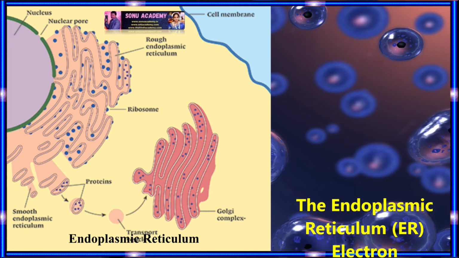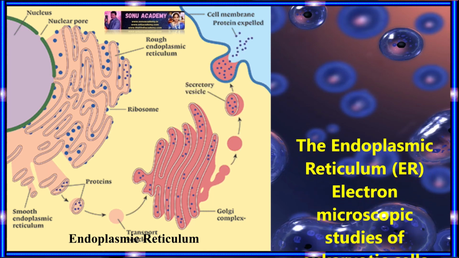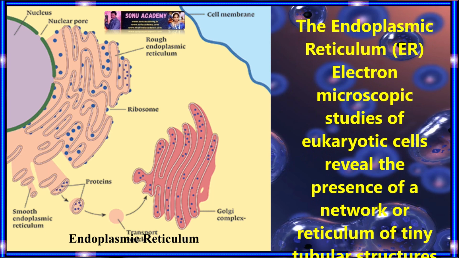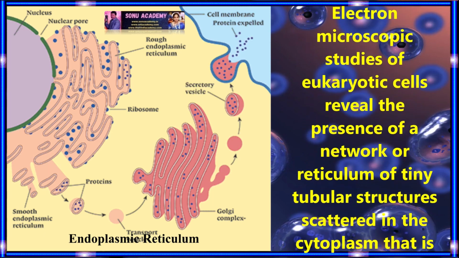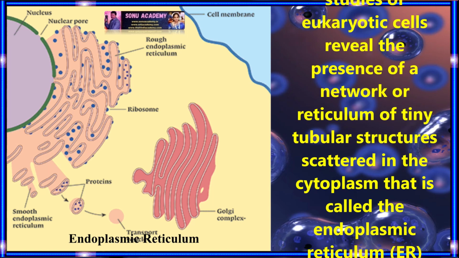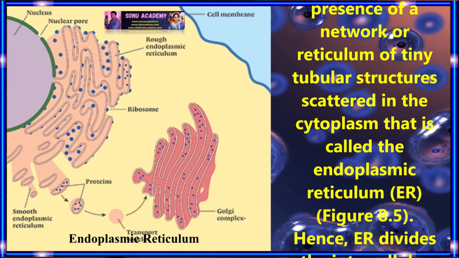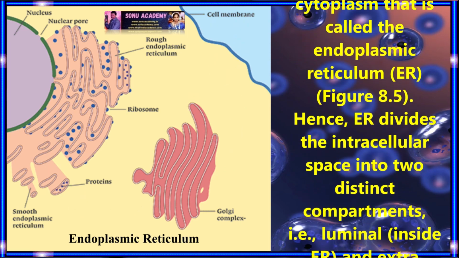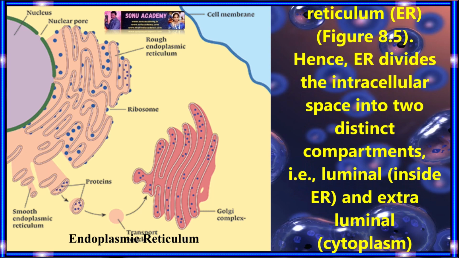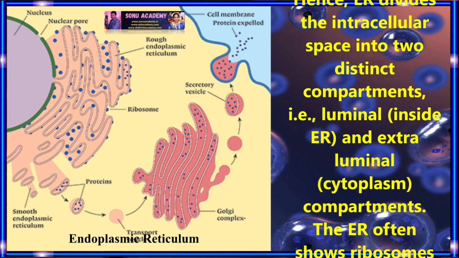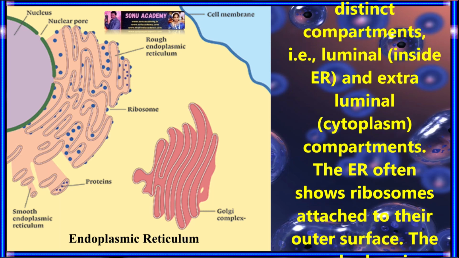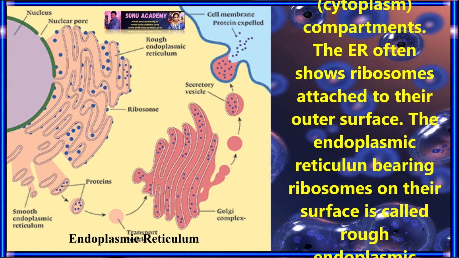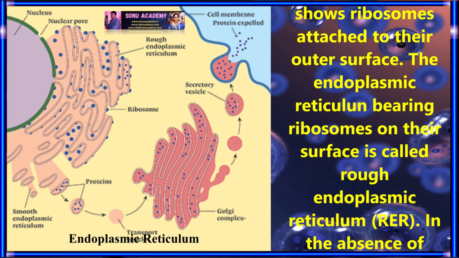Now let us discuss the endoplasmic reticulum, which is also called ER. Electron microscopic studies of the eukaryotic cell reveal the presence of a network or reticulum of tiny tubular structures scattered in the cytoplasm, called the endoplasmic reticulum. Hence, the endoplasmic reticulum divides the intracellular space into two distinct compartments, that is, luminal inside the endoplasmic reticulum and extraluminal cytoplasmic compartments. The ER often shows ribosomes attached to its outer surface.